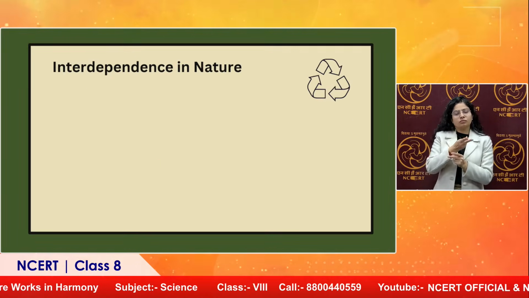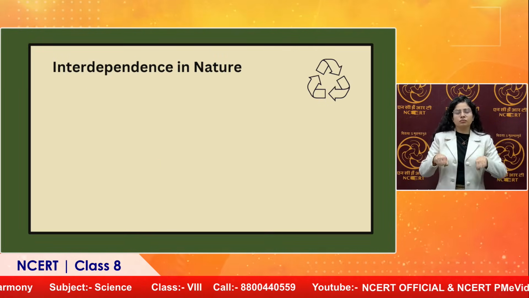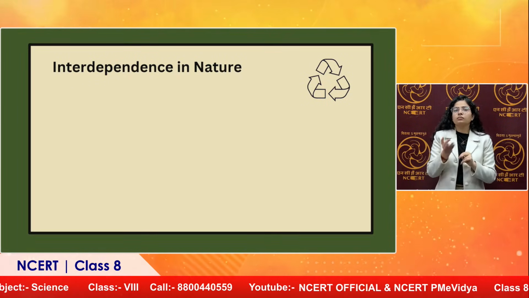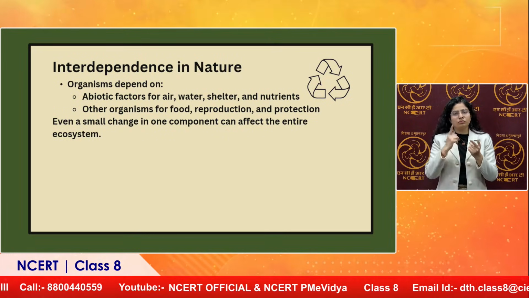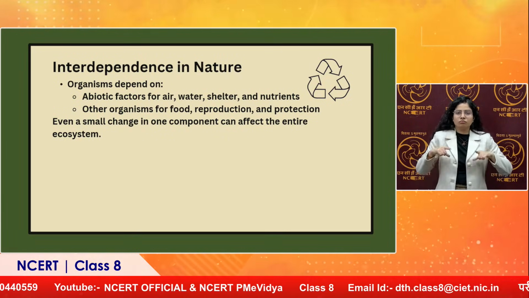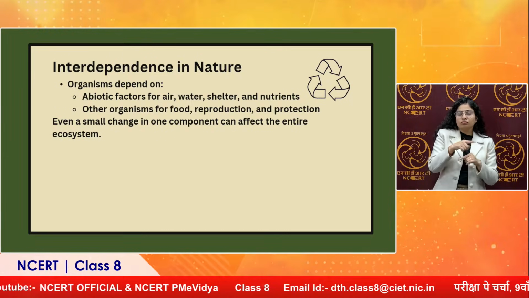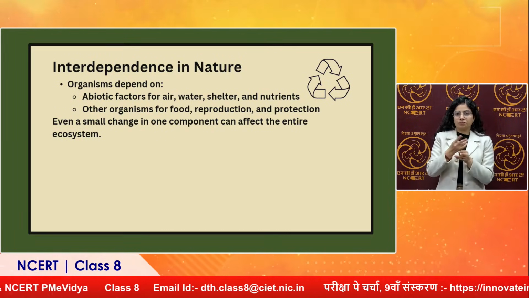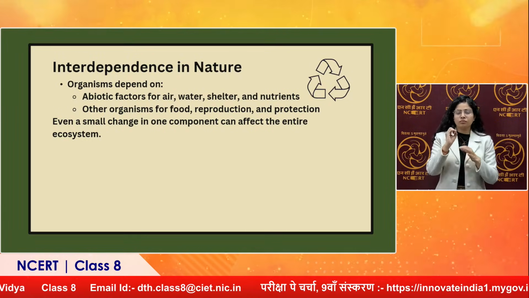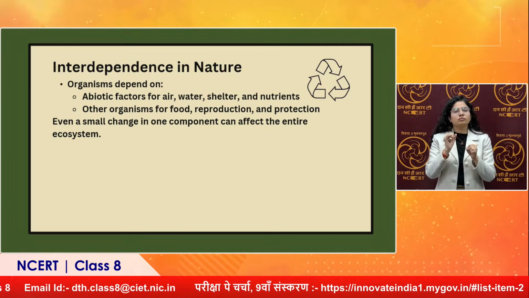If I talk of ecosystems, or if I talk of any organism, they are interdependent, right? So this interdependence is there. Why? Because an organism cannot live on its own, right? It needs certain assistance from nature to live. So like we see here on the slide, an organism depends on the abiotic factors.